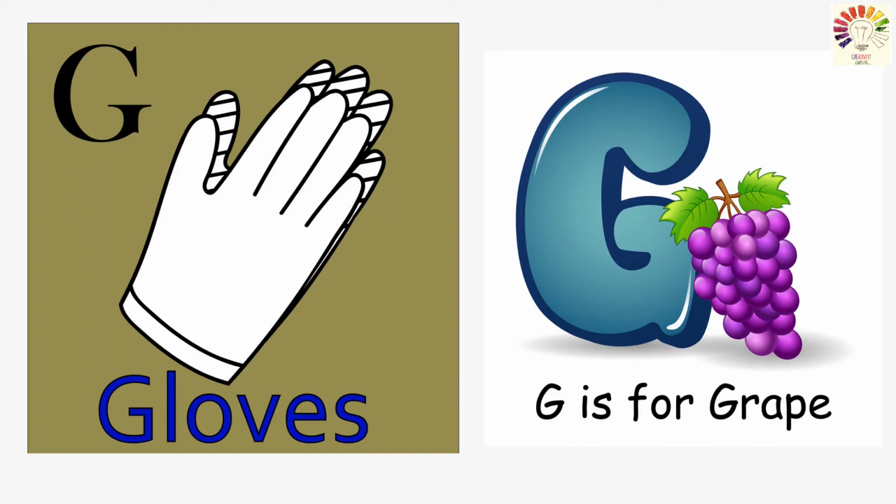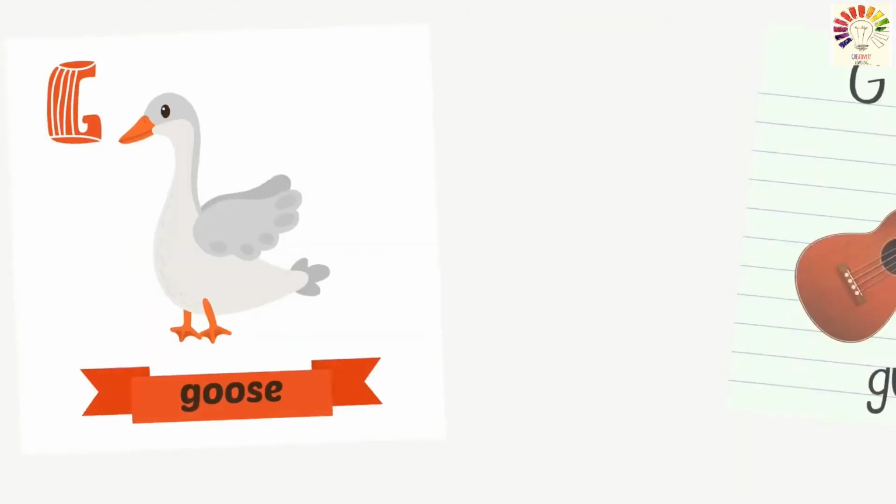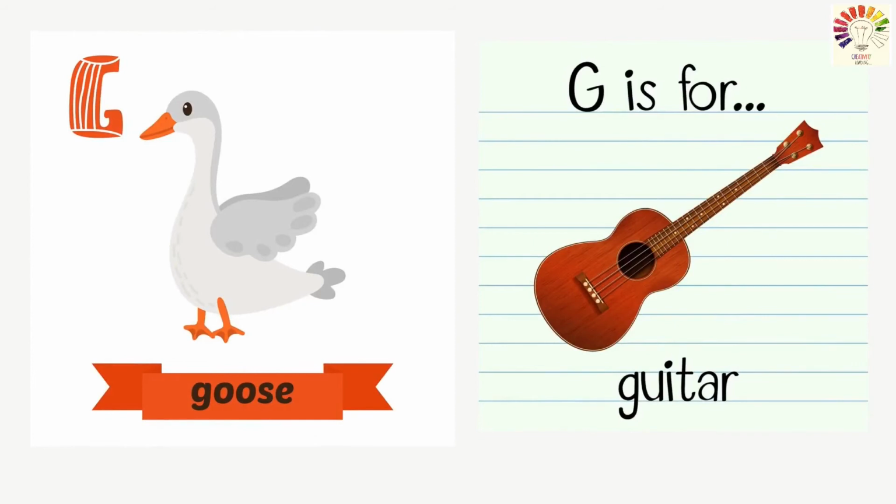What's the next picture? The yummy grapes. G for G, grapes. Very good. The sound is easy, right? G, G. Okay, what's the next picture?